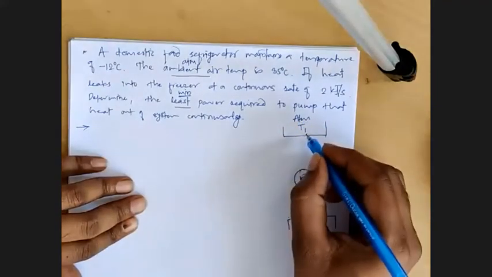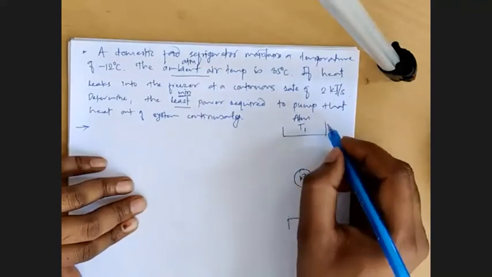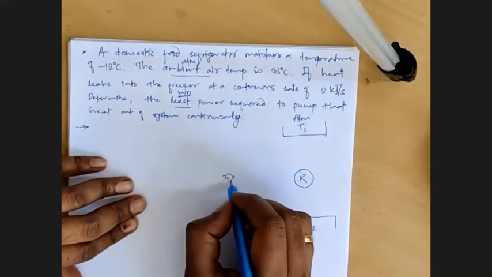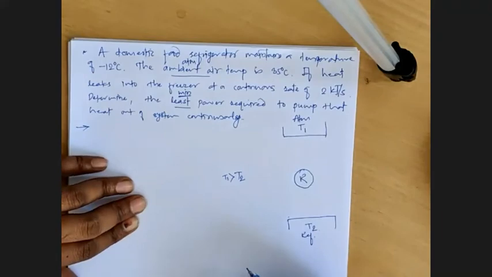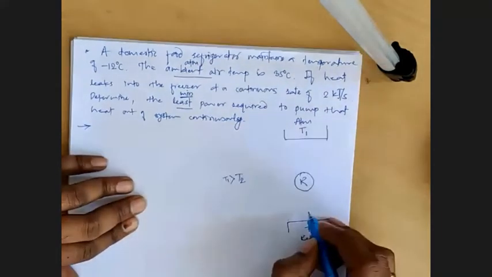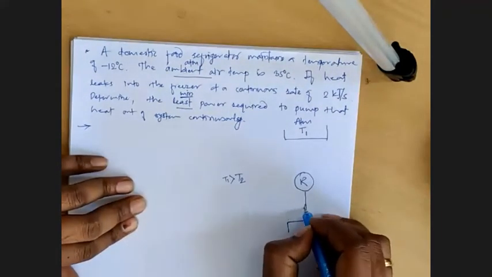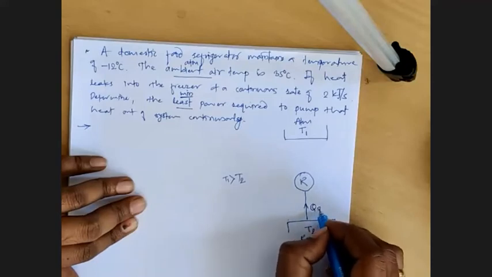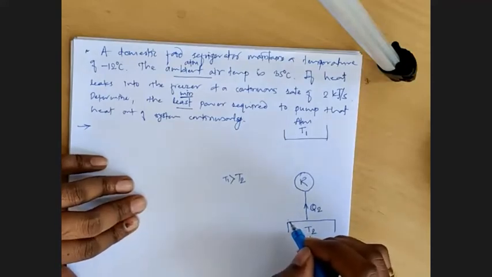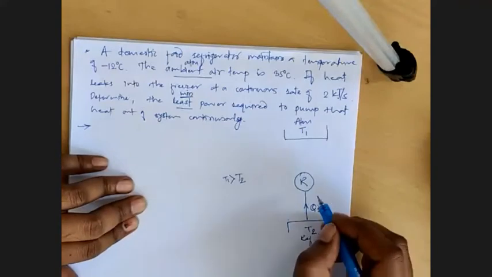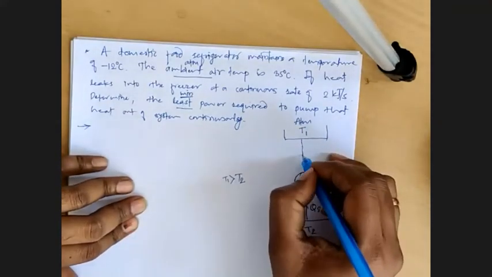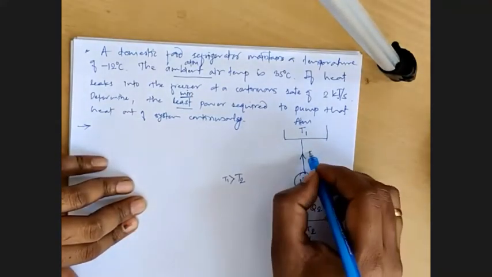The temperature will be T1, and we know that this T1 will be greater than T2. Now the refrigerator will continuously absorb heat from the freezer and continuously dissipate heat to the atmosphere.